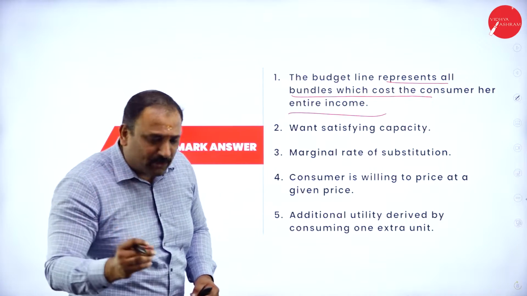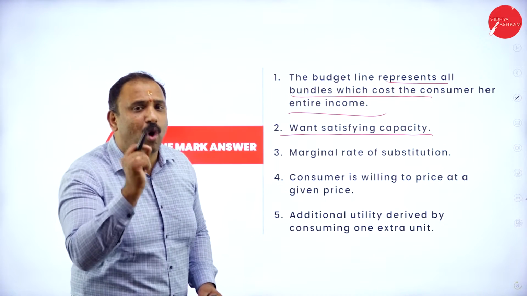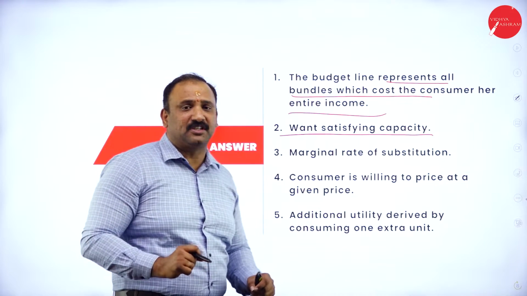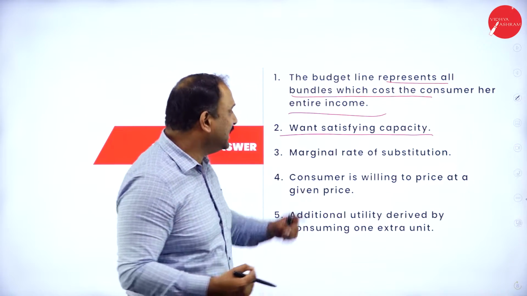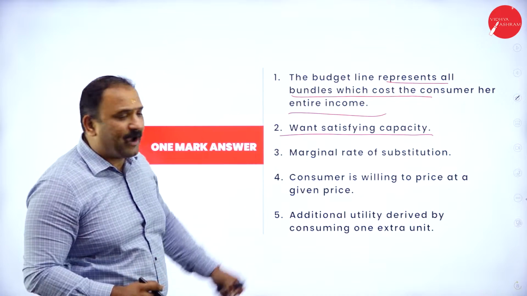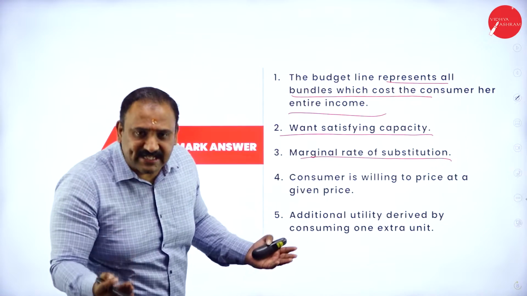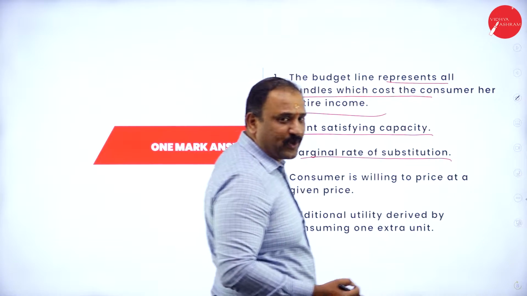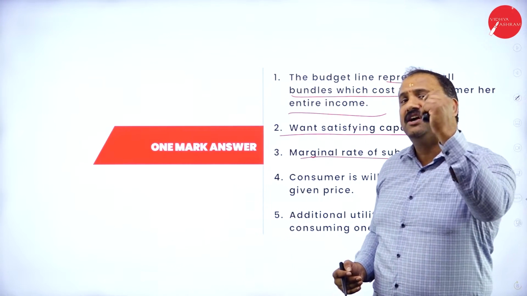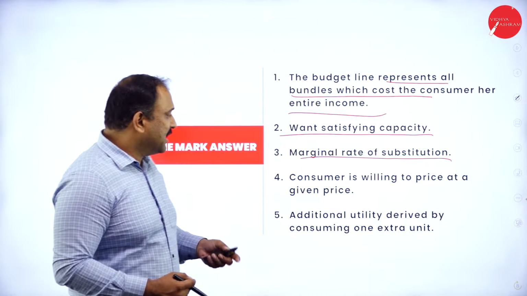Now, when we talk about utility, just these three words are more than enough for you to score the mark: want satisfying capacity. So whenever people ask you this question, what is utility, you just have to say want satisfying capacity, followed by what is marginal rate of substitution. That's what MRS stands for. So whenever people ask you this question, what is MRS, that means marginal rate of substitution.